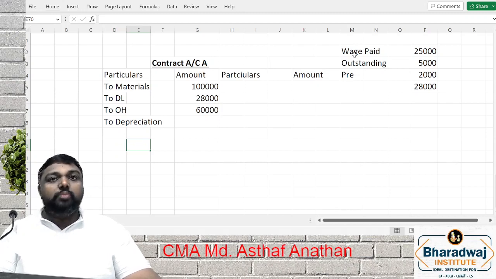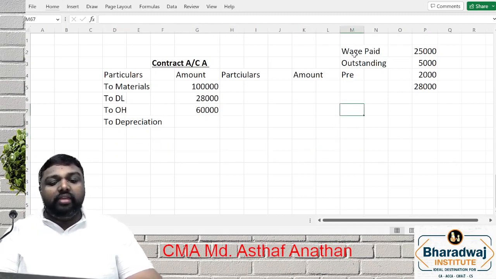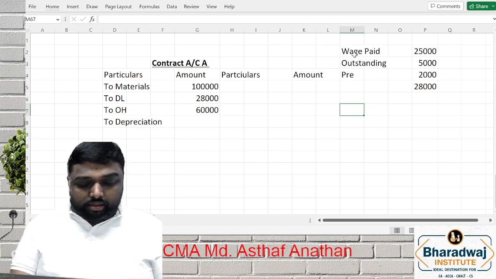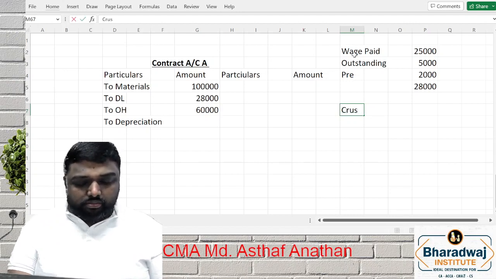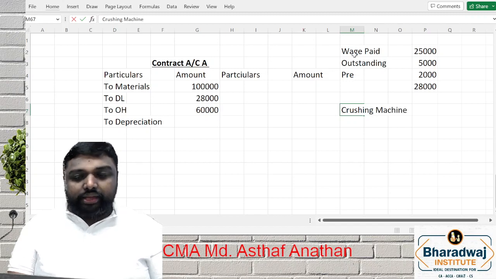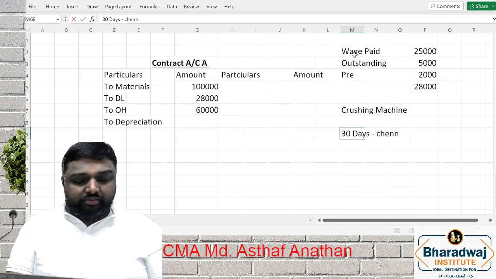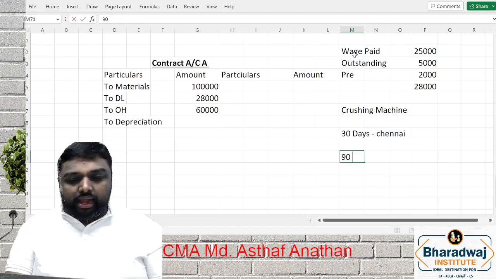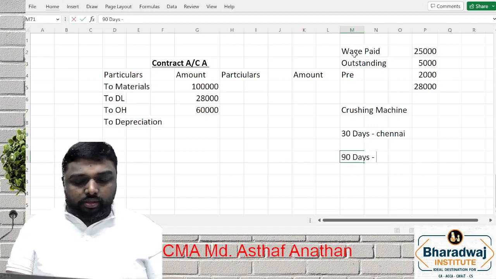Now let me tell you a small example. I am having a big crushing machine. It was used 30 days at the Chennai site and 90 days at the Hyderabad site.